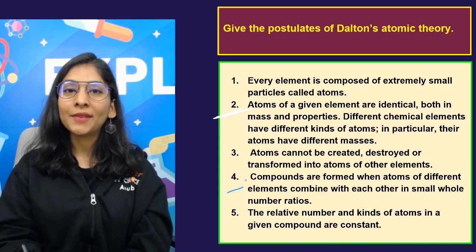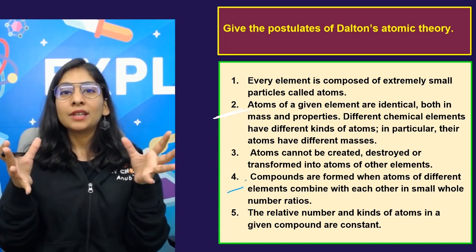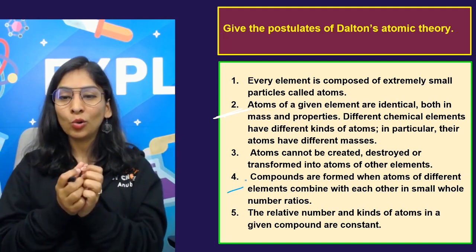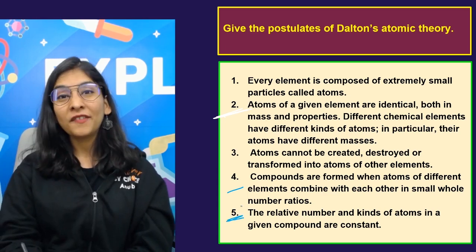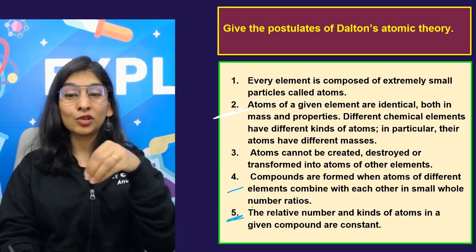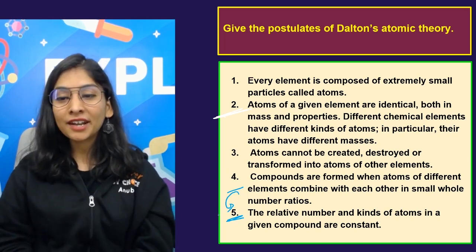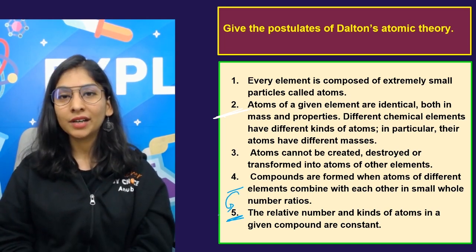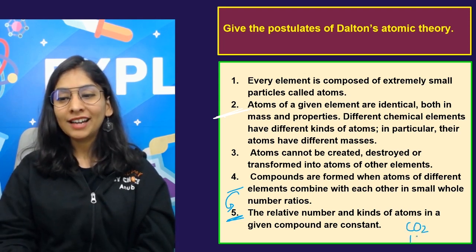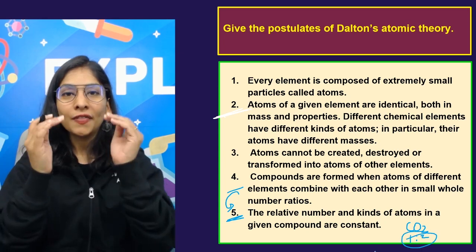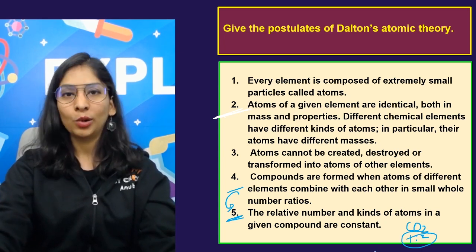Okay, and apart from that, he told about the law of definite proportion also, that atoms are going to combine in some simple whole number ratio to give us compound. And then this is also very much important, almost regarding and related to the same. The relative number and kind of atoms in a given compound are constant. It's like CO2, 1 carbon and 2 oxygen. So the relative number and kind of atoms are always same and in the simple whole number ratio.